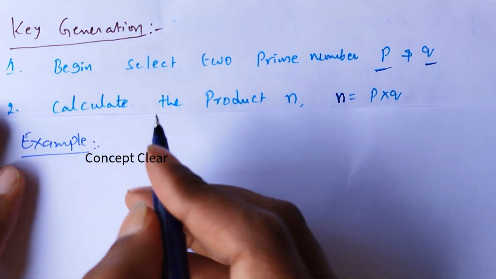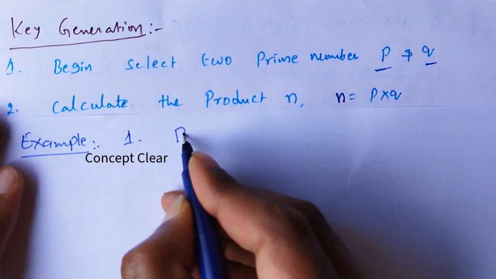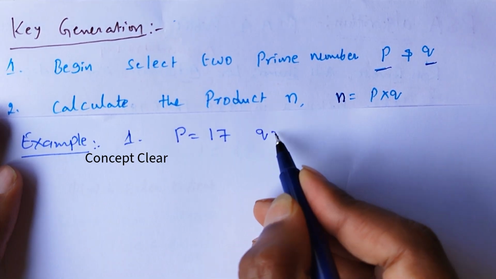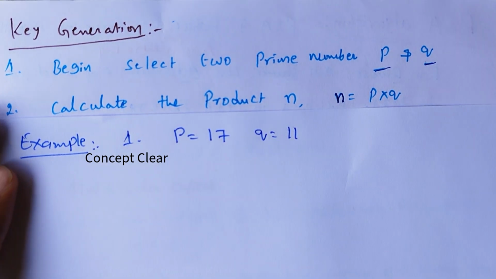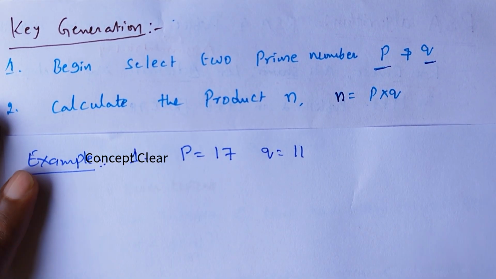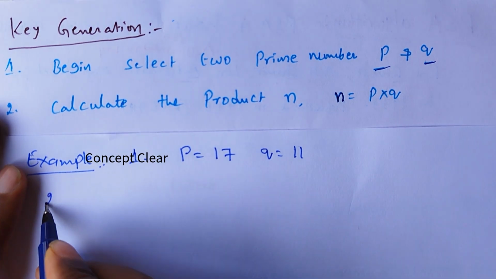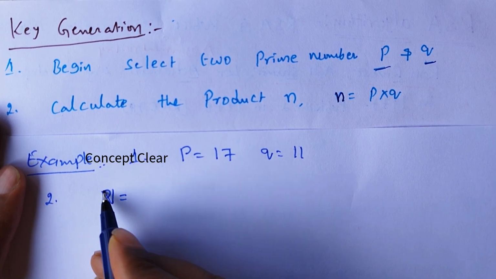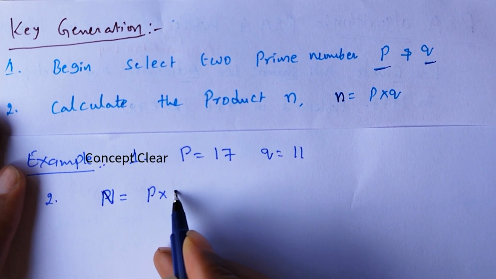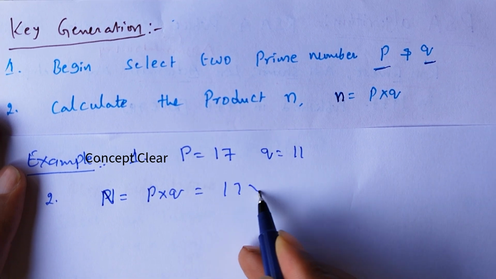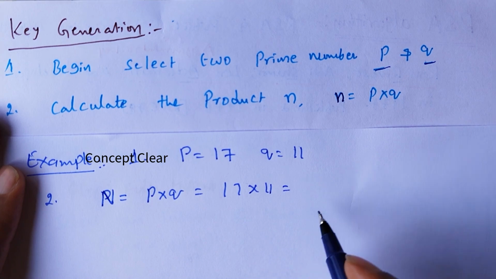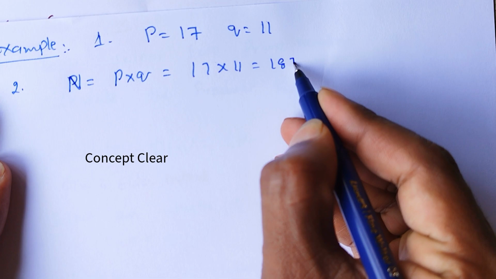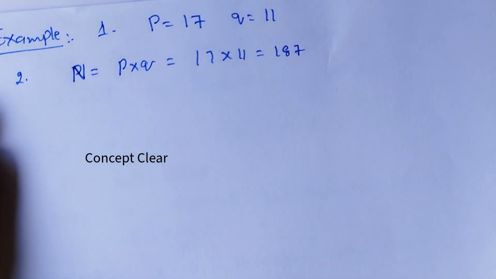So I am taking prime number p equals 17 and q equals 11. What is the next step? Calculate the product n. N equals p into q, so 17 into 11. If we calculate, we will get 187.